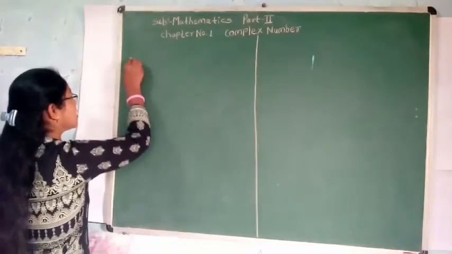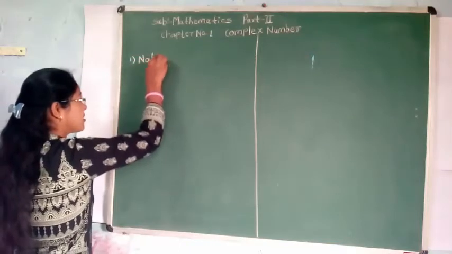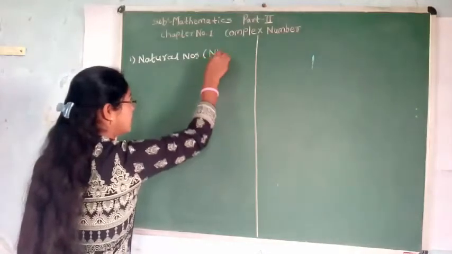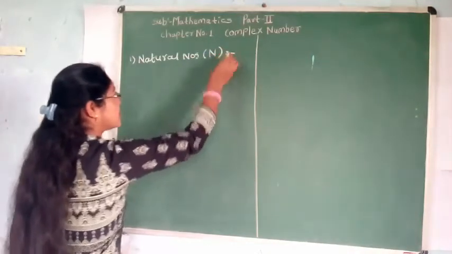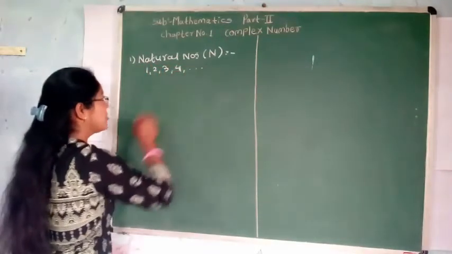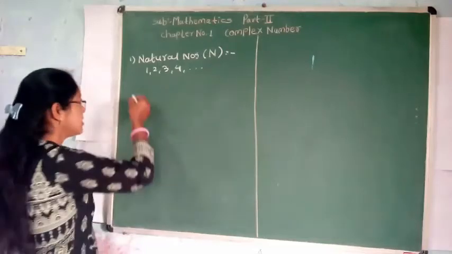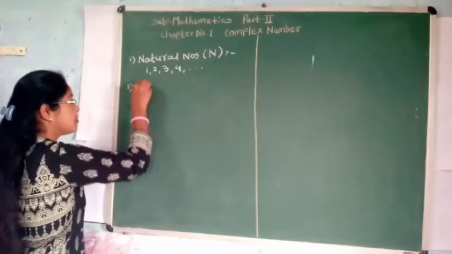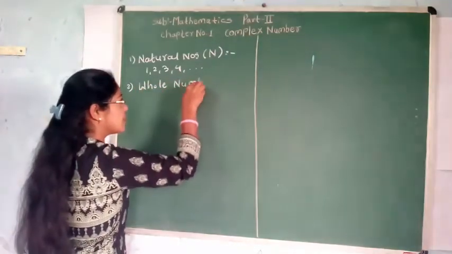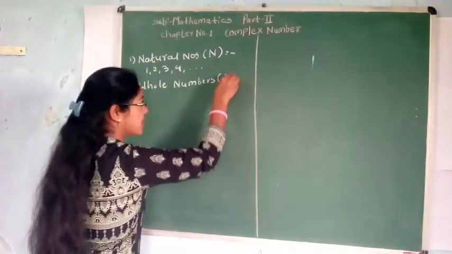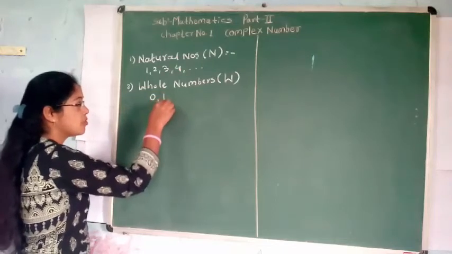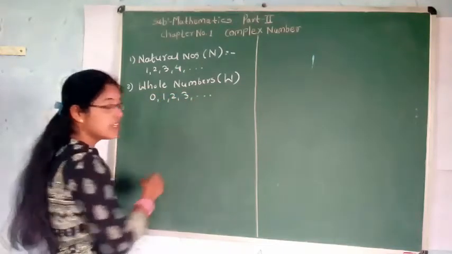First is natural numbers. Natural numbers are denoted by capital letter N. These are 1, 2, 3, 4 up to infinity. Then we know what whole numbers are. Whole numbers are denoted by capital letter W. Whole numbers start from 0, 1, 2, 3 up to infinity.